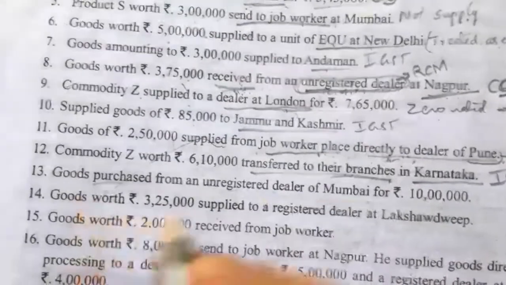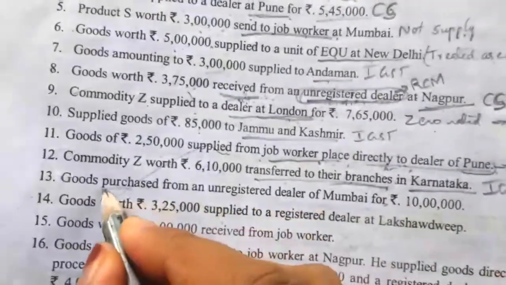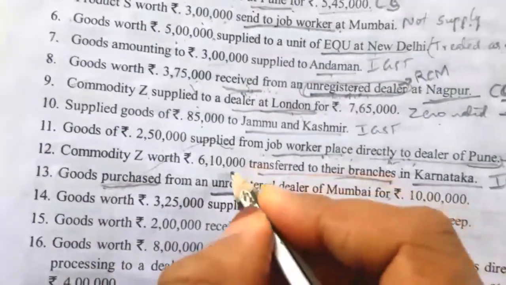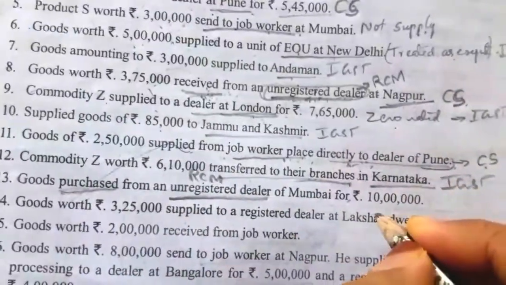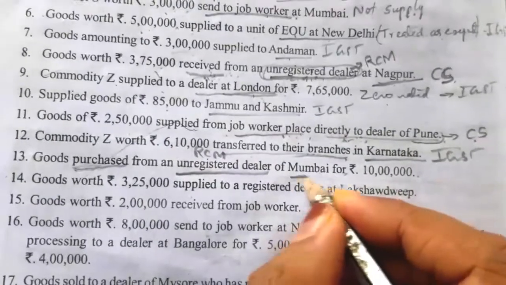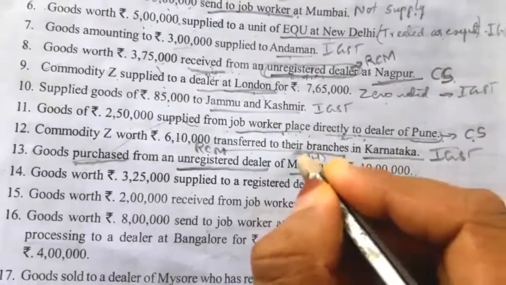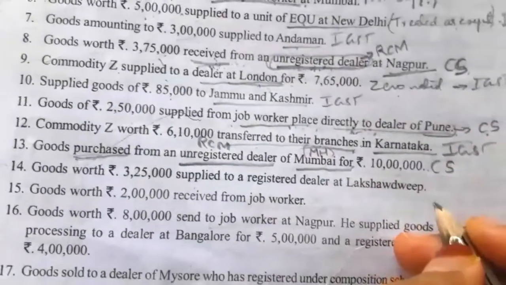Next, goods purchased from an unregistered dealer of Mumbai, 10 lakh. Again, the goods have been purchased from an unregistered dealer, so it is taxable under RCM, the reverse charge mechanism. We have to take this 10 lakh under RCM. Mumbai is in Maharashtra, so it is taxable under the CGST and SGST column.